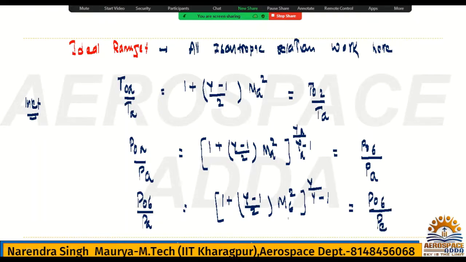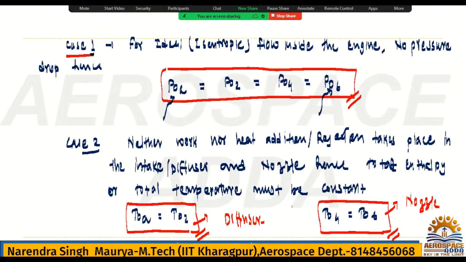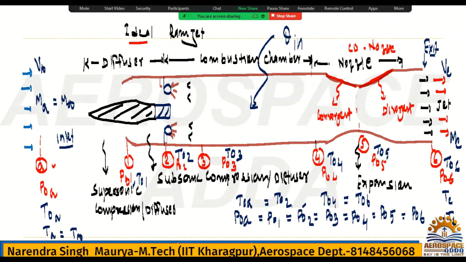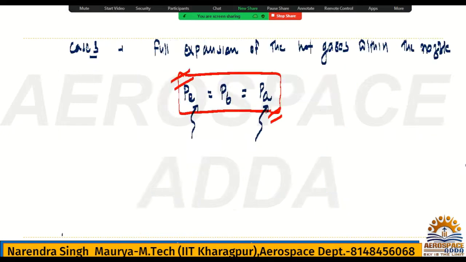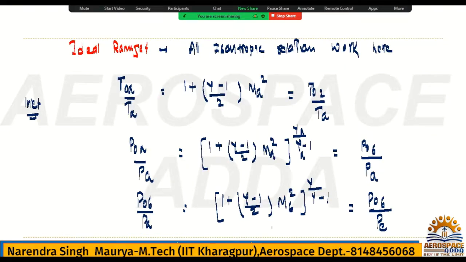So you can write this M6. Check the diagram. You can write M6 or ME. Where is the M6? At station 6. What is M6? M6 is also nothing but ME. Meaning will be same. But exit will be what? Exit is nothing but gas. So this gamma is nothing but gamma of gas, and this is what? Air. This should be very clear here.